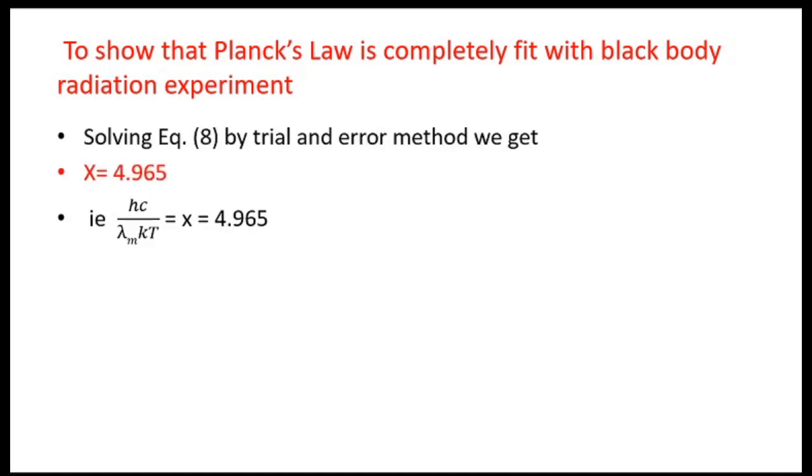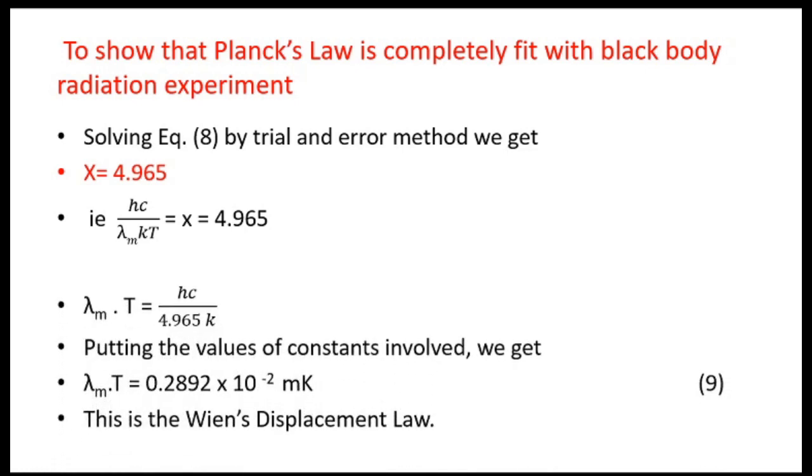Now solve equation 8 by the trial and error method. On solving this, we get x equal to 4.965. And what was x? x is equal to hc upon lambda m kt, and that is equal to 4.965. Just make the rearrangement. We get lambda m into T equal to hc upon 4.965 into k, where k is the Boltzmann constant.